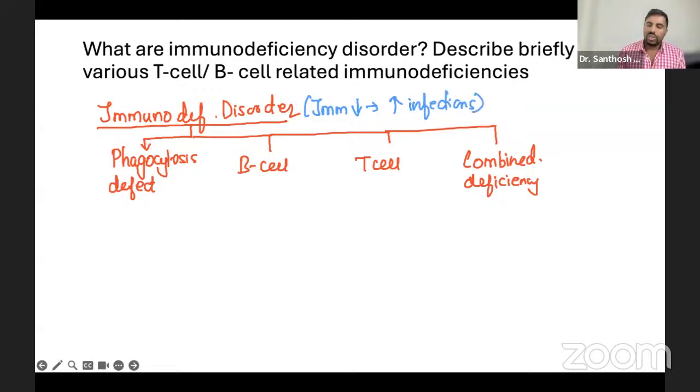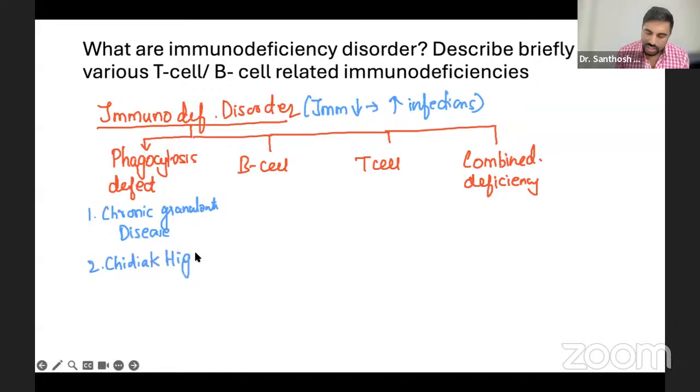Now the question is: describe briefly various T and B cell related disorders. When you talk about phagocytosis disorder, the list is chronic granulomatous disease, basically NADPH deficiency, and Chediak-Higashi syndrome, where there's a phagolysosome defect. Not going into detail here, they haven't asked about it. Those are examples of phagocytosis defect.